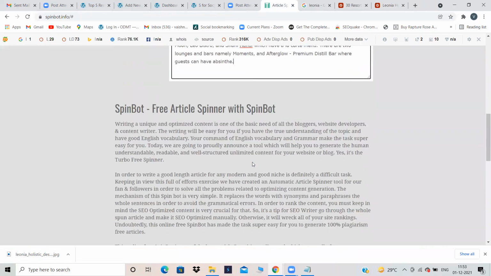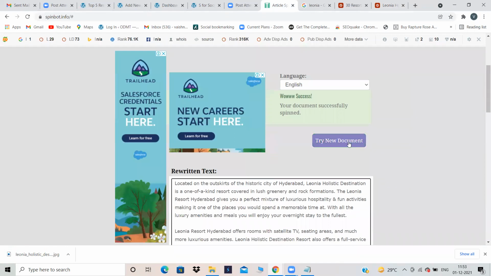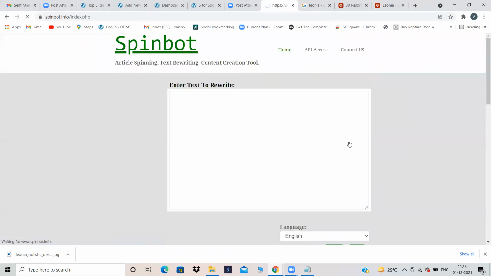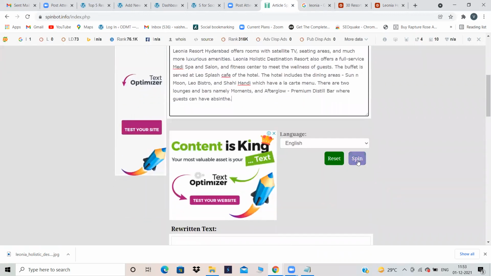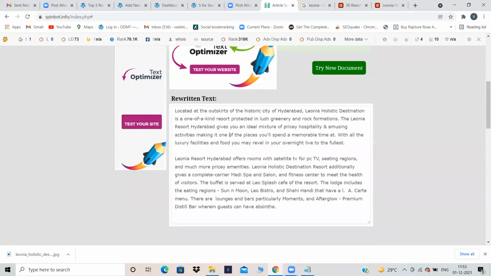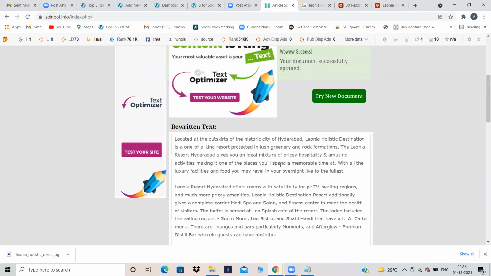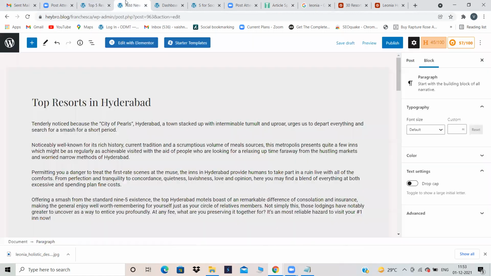Paste it. Yeah, copy and paste the content. Click on spin. Then the content will be spun and the rewritten text you can see over here. So this is the rewritten text. Copy this content and paste it in your website.